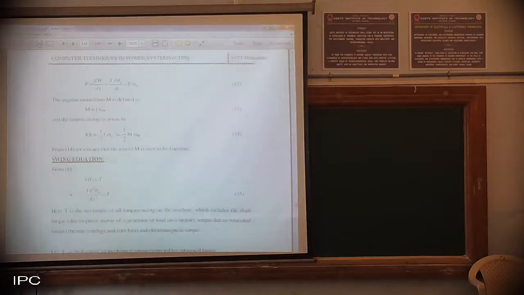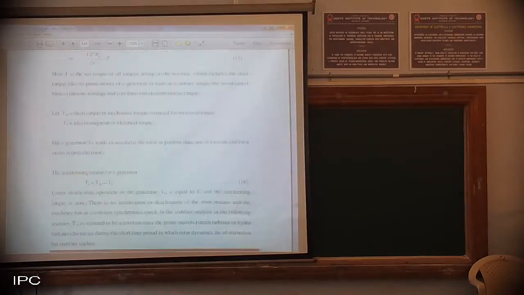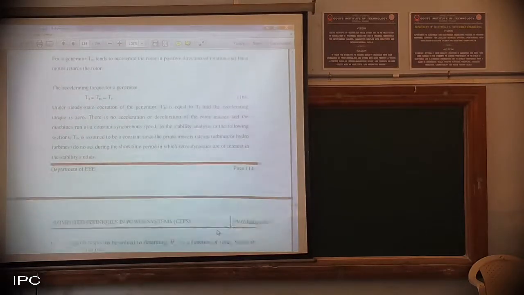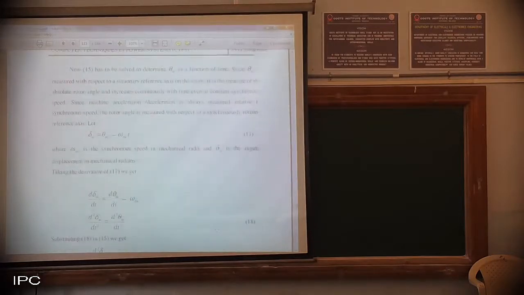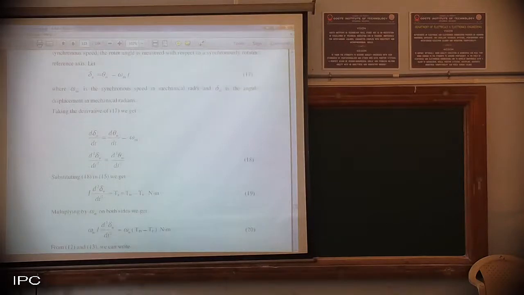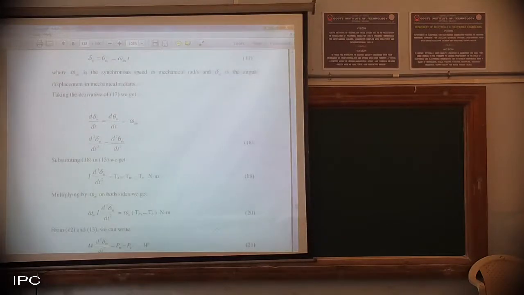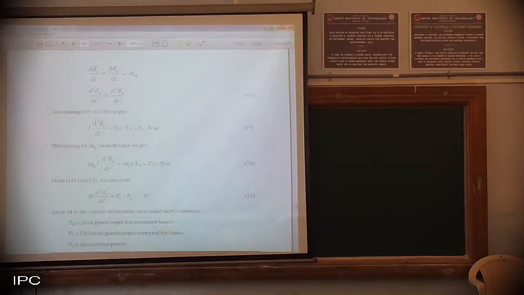Then the swing equation. Mainly this one you have to know here. It is the solution of the swing equation that we are going to analyze. For us, what mainly we want is the delta to settle to 0. The change in the rotor angle after the fault occurs should be 0. It should come back to 0.